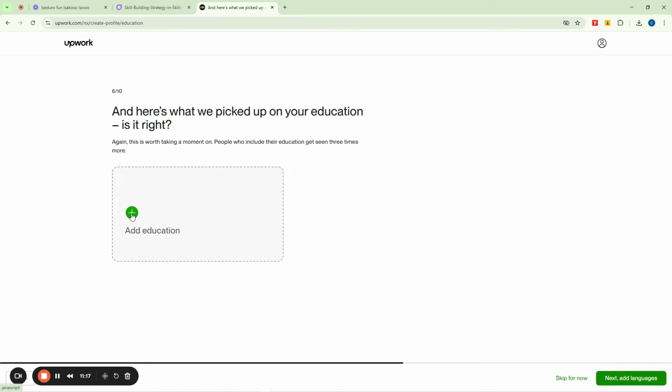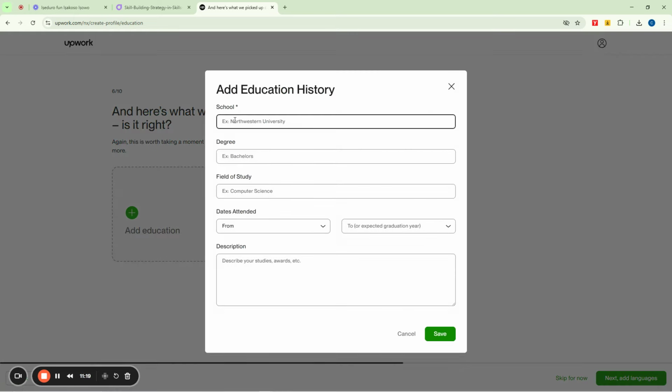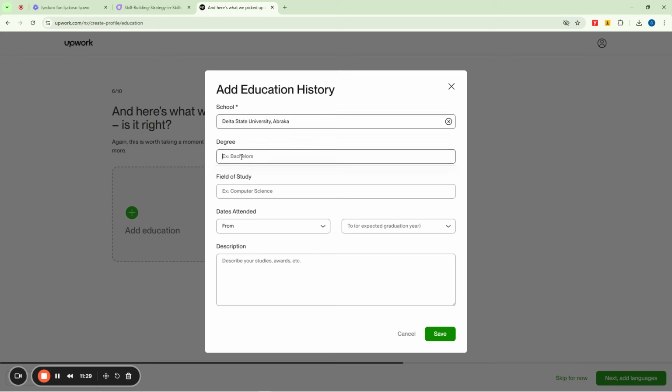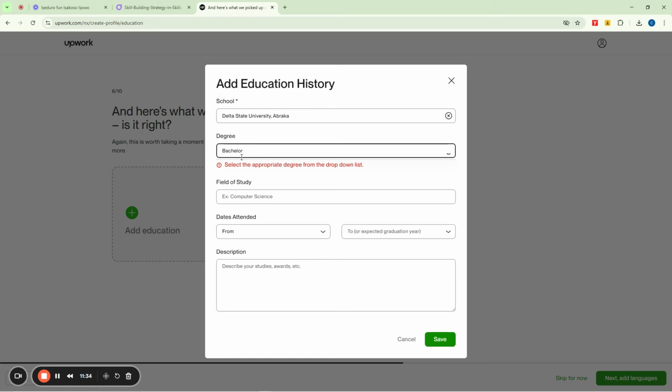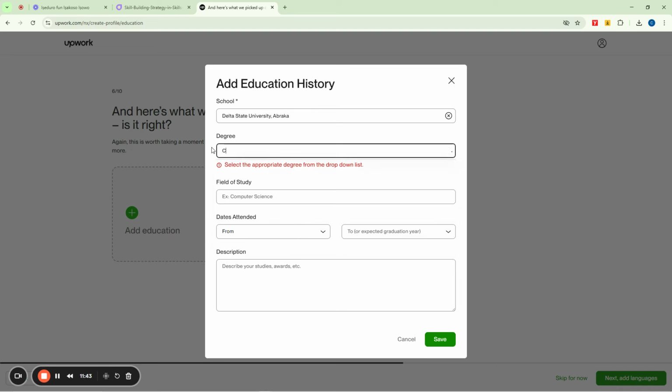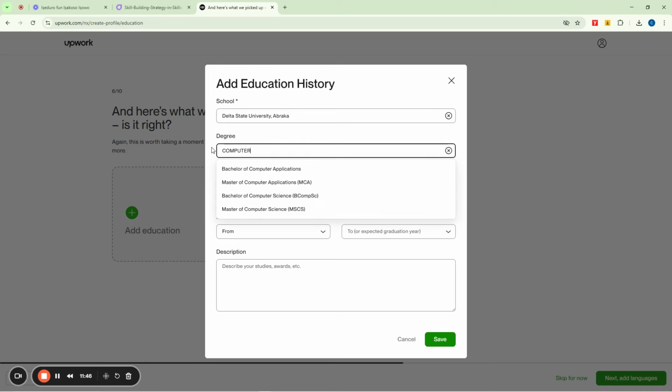So here now I want to add my education. I want to say, okay, here I'll come here. I'll say school is what? School is Delta State University, right? Abraka. Then degree is what? Degree can be whatever you study. So maybe bachelor's degree. Okay, you can say bachelor degree in what? You can say maybe in computer science. I'll put computer science, bachelor degree in computer science, and so on and so forth. So you can see now, say bachelor of computer science.